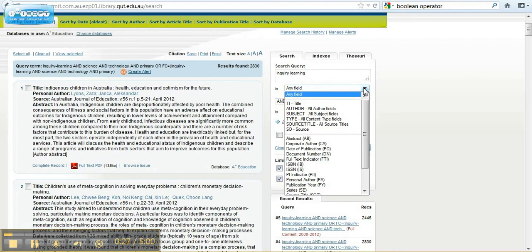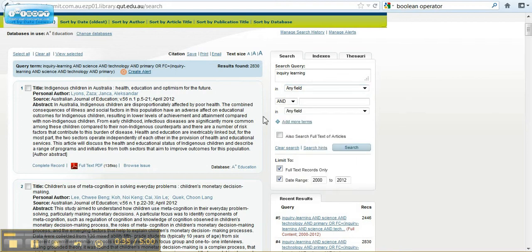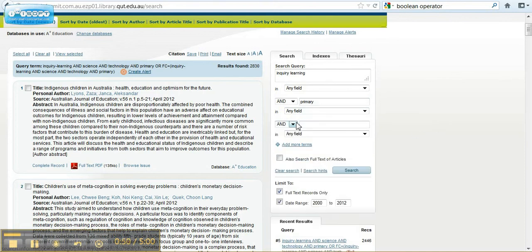There is a wide range of options, but I want to pick up at this stage as many articles as I can that are relevant. So I'm going to stick with any field. I'm going to choose AND at this stage and try for primary, as what I'm looking at is in a primary school. Any field as well. I'm going to add more terms.